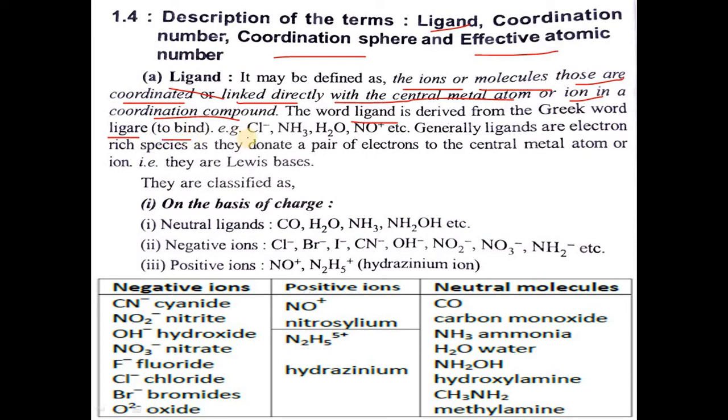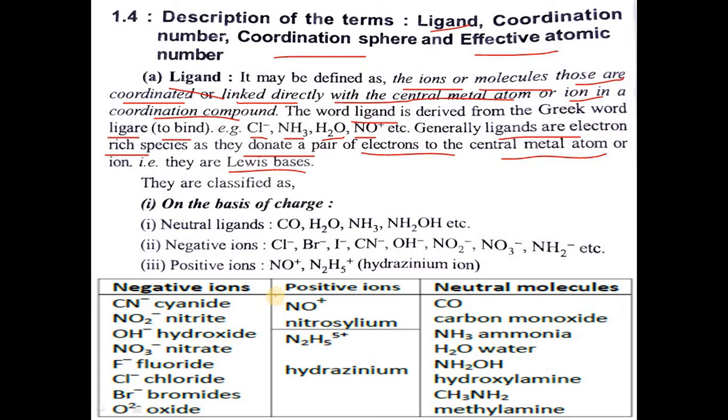Examples of ligands are Cl-, NH3, H2O, NO+. Generally ligands are electron-rich species as they donate a pair of electrons to the central metal atom or ion, and they are Lewis bases. So ligands are generally Lewis bases.